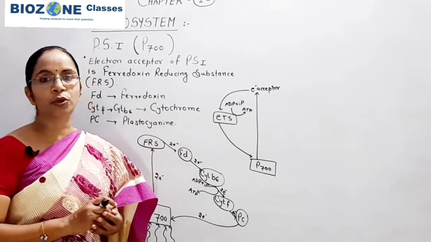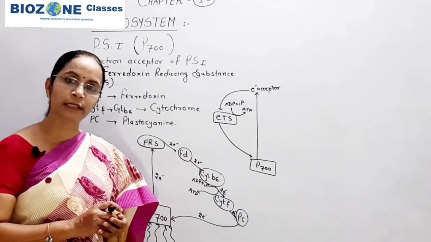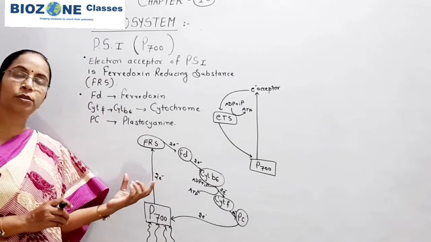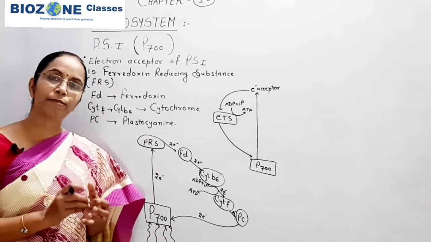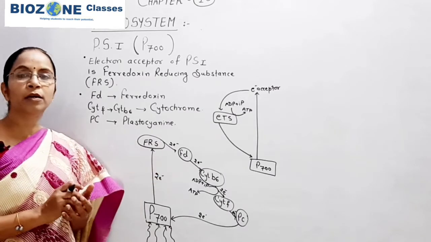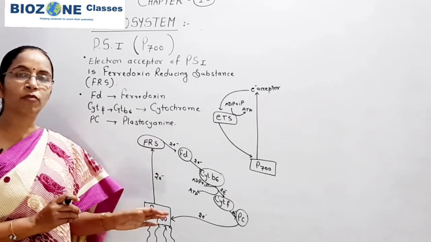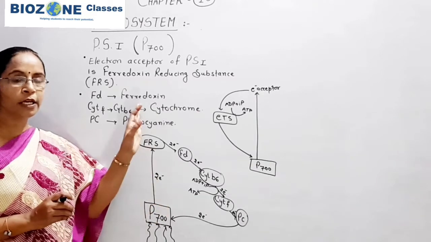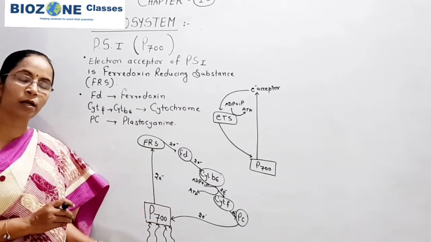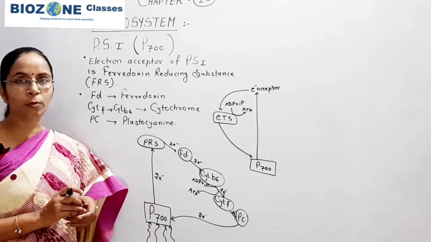Actually it is a function of PS2 or P680, and because of that molecular oxygen is completely absent in PS1. So PS1 is never concerned with the generation of molecular oxygen. These main features you remember for pigment system 1 or photosystem 1.